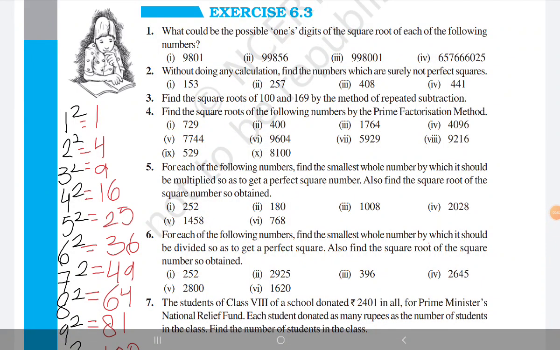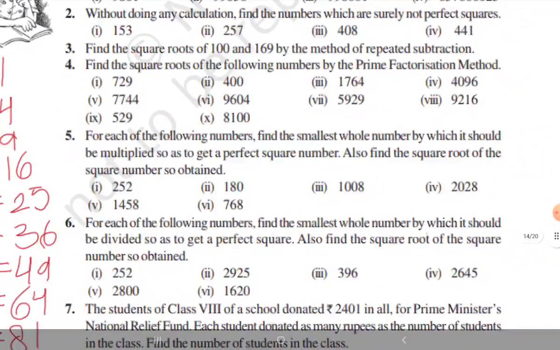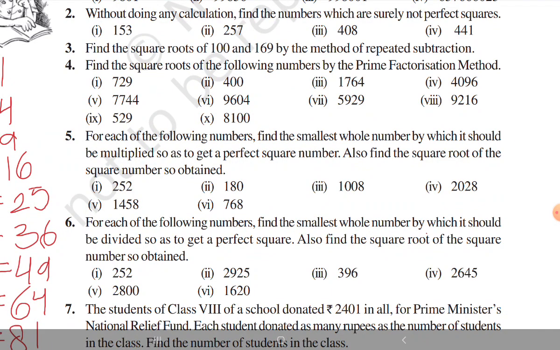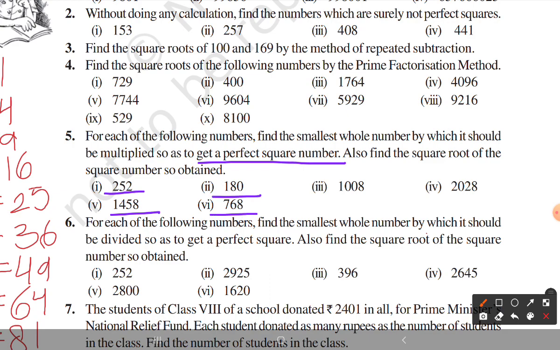So today we're going to start with class 8 exercise 6.3 question number 5. So let's see what we have to do in this question. For each of the following numbers, find the smallest whole number by which it should be multiplied so as to get a perfect square number. So we know that these numbers are not perfect square numbers. So we have to find the smallest number by which we should multiply these numbers so as to get a perfect square number. Also find the square root of the square number so obtained.